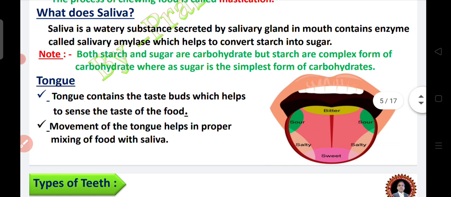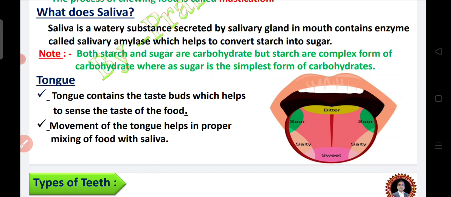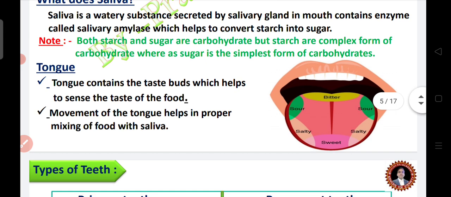What does saliva do? Saliva is a watery substance secreted by salivary glands in the mouth, and contains an enzyme called salivary amylase, which helps to convert starch into sugar. Means complex starch is converted into simple sugar with the help of salivary amylase, which is secreted by salivary glands in our mouth. Note that both starch and sugar are carbohydrates, but starch is a complex form of carbohydrate, whereas sugar is the simplest form of carbohydrates.